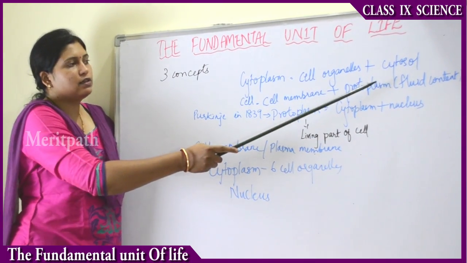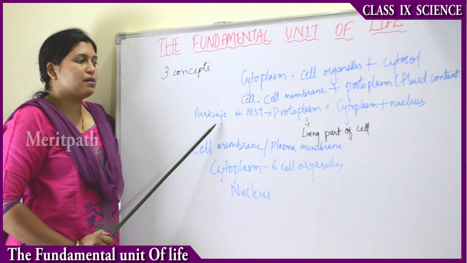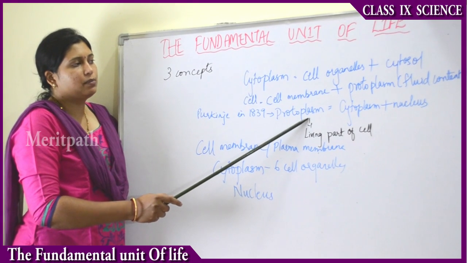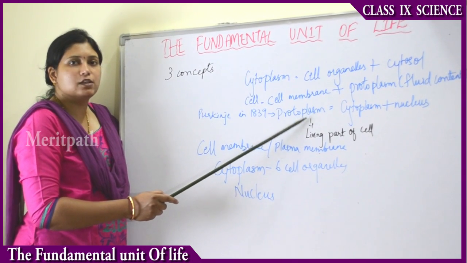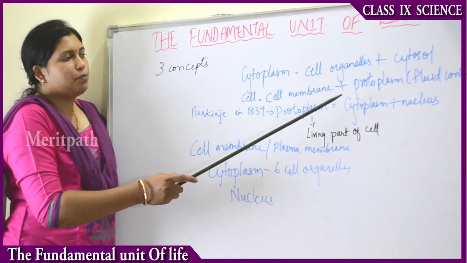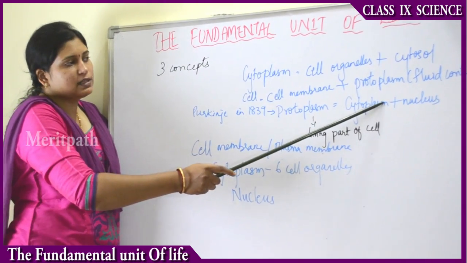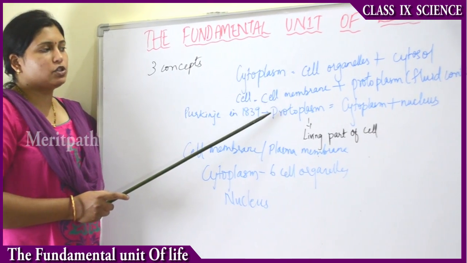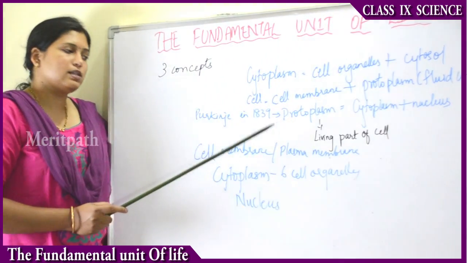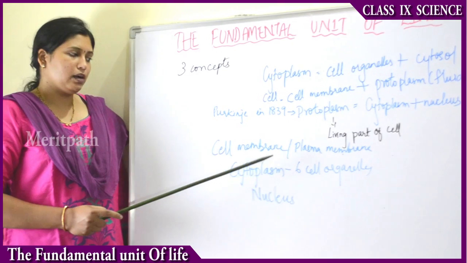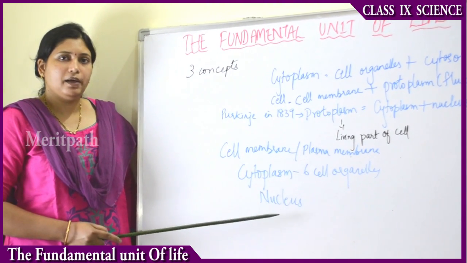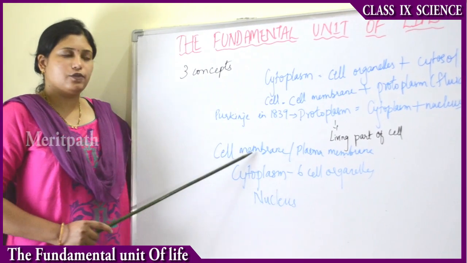So who coined the word protoplasm? The scientist named Purkinje in 1839 coined the term protoplasm. He discovered that protoplasm is the fluid content of the cell, and protoplasm is made up of cytoplasm plus nucleus. So these are the three concepts and some more information about the cell. But overall, the cell is composed mainly of three main parts: the cell membrane, also known as the plasma membrane, cytoplasm and nucleus.